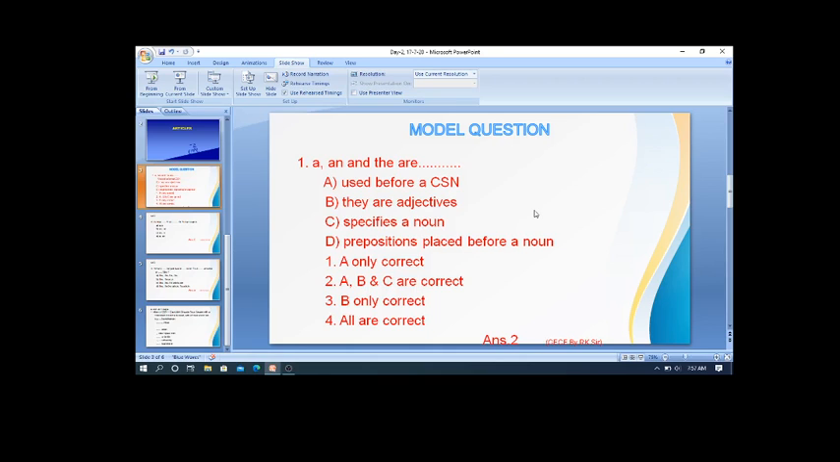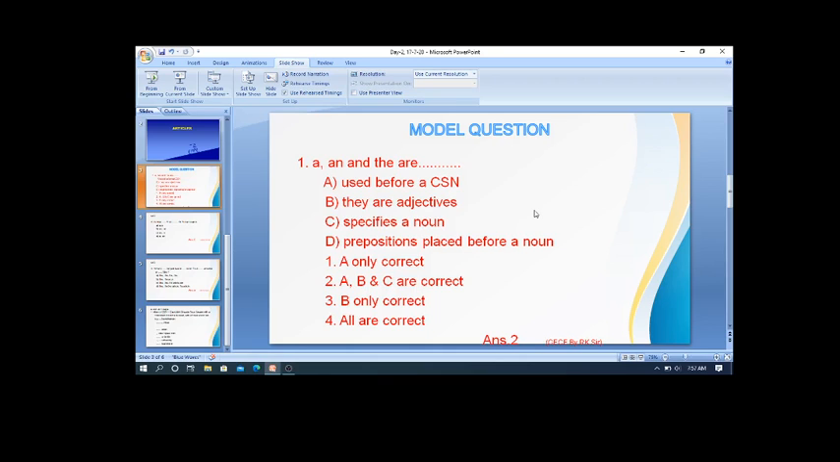Now B is also correct, that is articles are adjectives. I think you know what adjectives are. Adjectives are the qualifiers which qualify a noun or an adjective or an adverb. And C, articles specify a noun. Say, a pen, it means how many pens are there. They are specifying the number of a noun, only one pen is there.